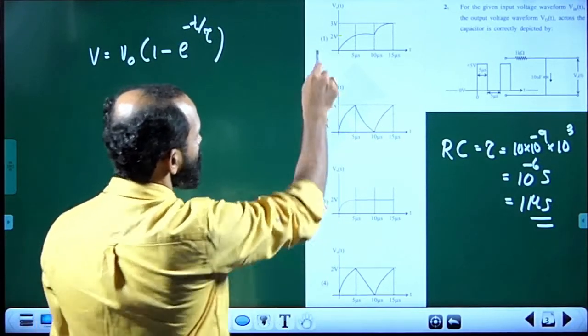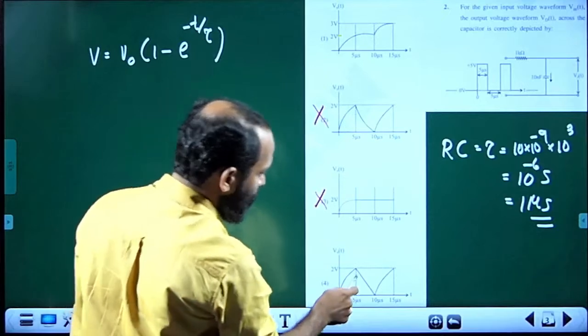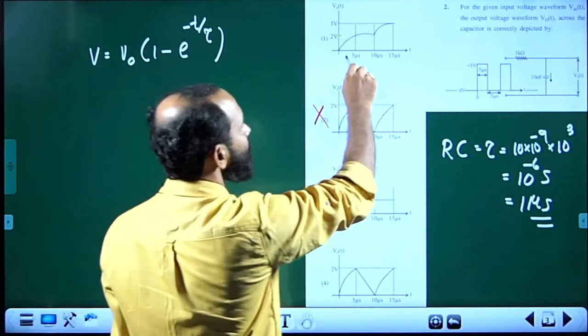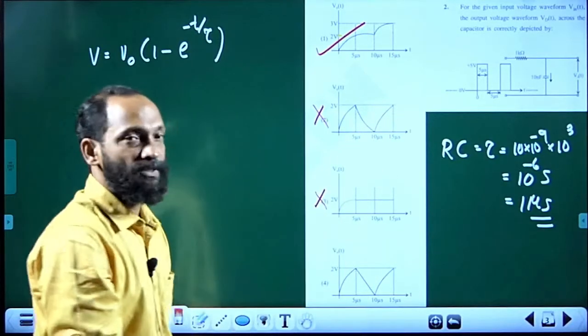Now, the chance is the first one or the fourth one. The fourth one cannot be, because the voltage is steadily decreasing. The changes are all exponential. So, the correct answer is the first option.